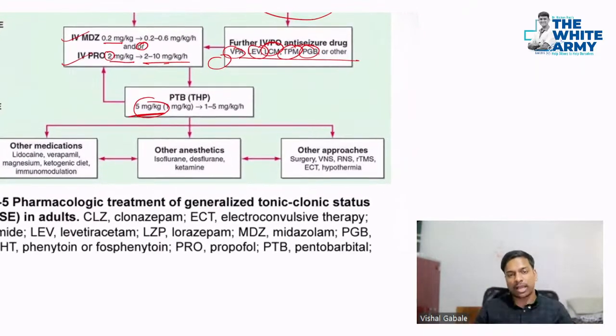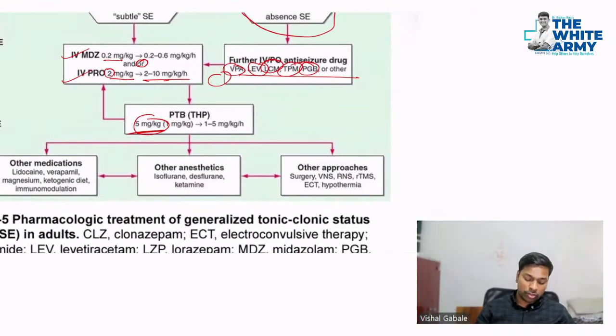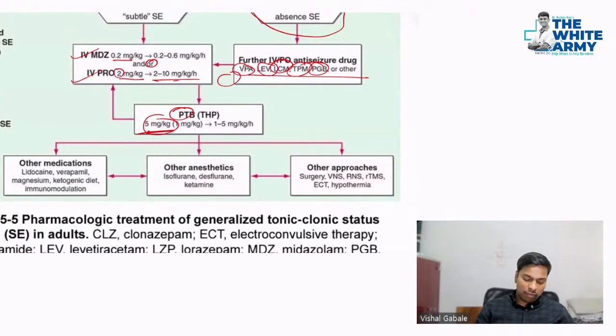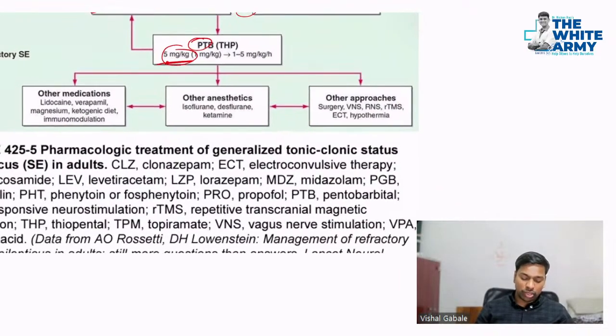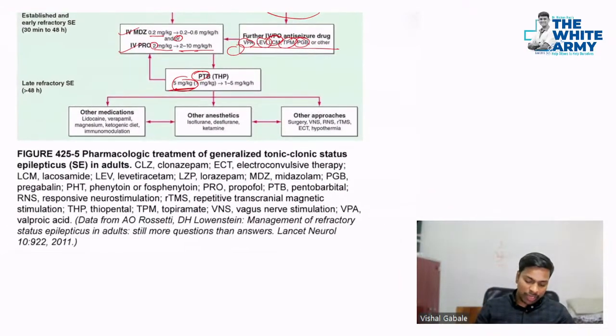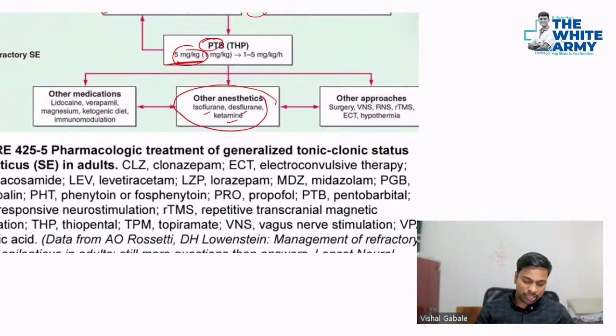And even if that doesn't help, we give pentobarbital. For pentobarbital or phenobarbital, the dose is 5 mg per kg. Eventually, if even that doesn't help, then we can give isoflurane, desflurane, ketamine. These are some other anesthetics that can be given. Or you can also give lidocaine, verapamil, magnesium, and a ketogenic diet.